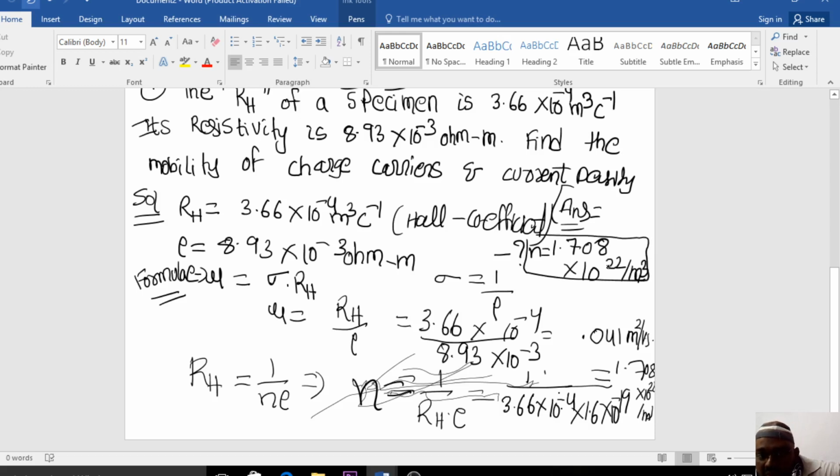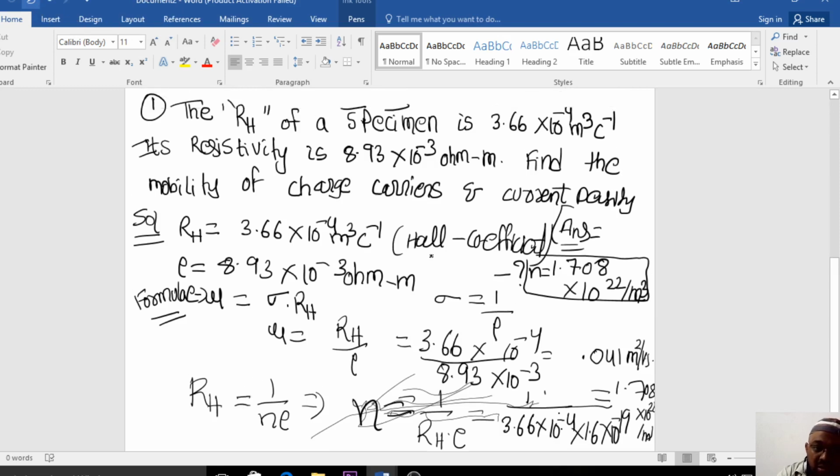Now this is one of the models that we have just discussed about the Hall effect. Like this you can get numerous problems. Please do numerous problems. Take any textbook from the library, right? Please do it, and if you are not following anything, please don't worry. Whatever topics you are not understanding, we'll discuss on the online class. Doubt sessions will be there, and definitely we'll try to sort it out.